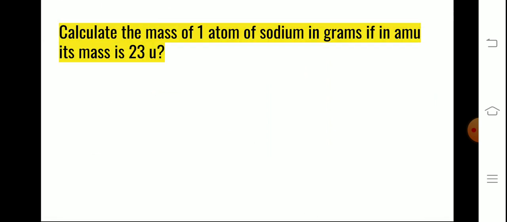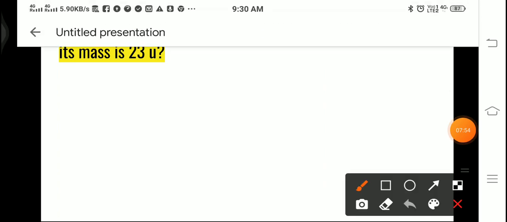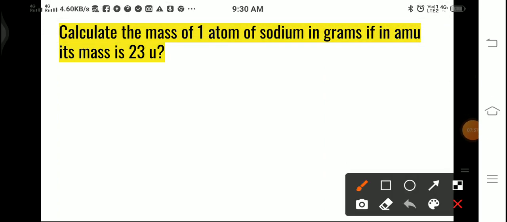Next, I have given one question: calculate the mass of one atom of sodium in grams, if in AMU its mass is 23 U. I told you nowadays we are not using AMU, we are using U, that is unified mass.